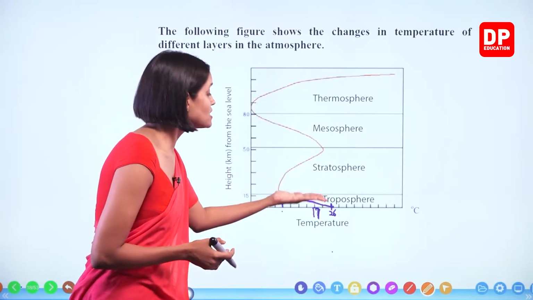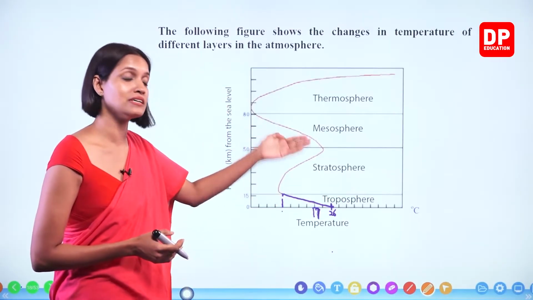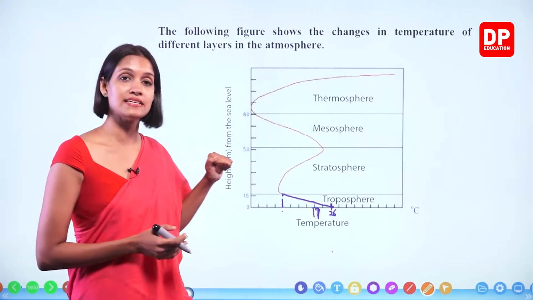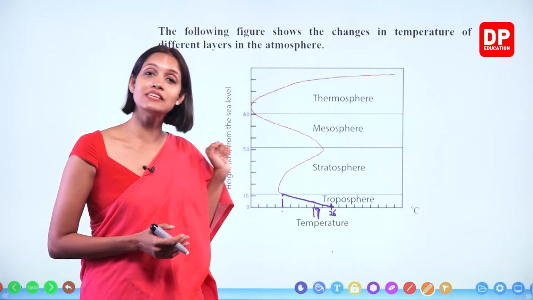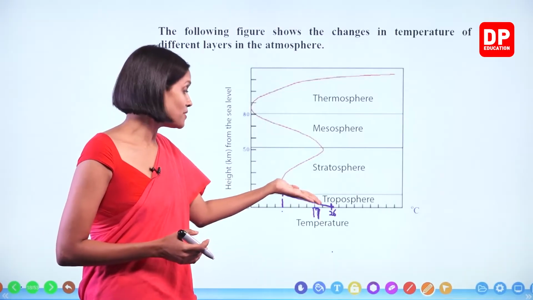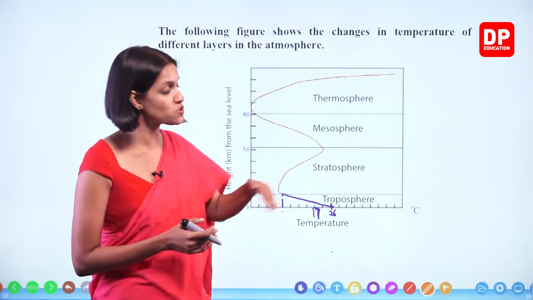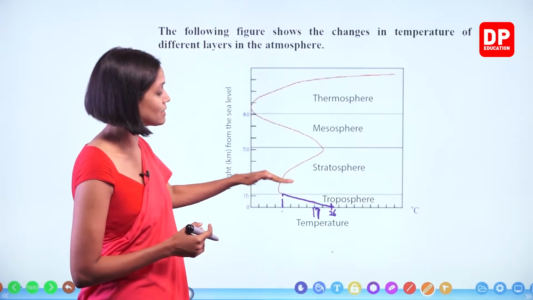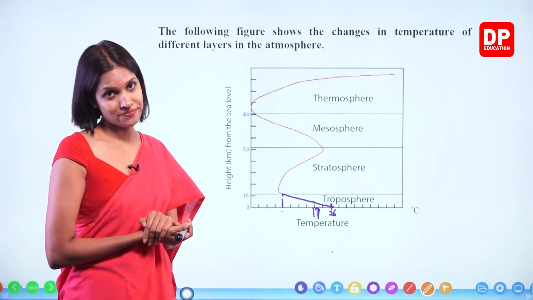So when this air moves away from the earth, its temperature decreases. The part of the troposphere closest to the earth has a higher temperature than the other parts, which is why the temperature of the troposphere decreases as you go away from the earth.